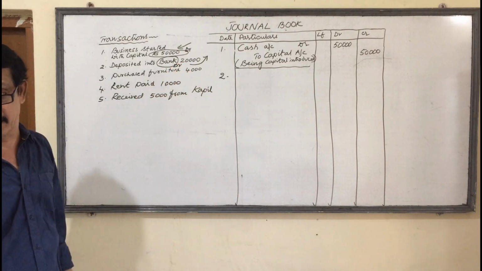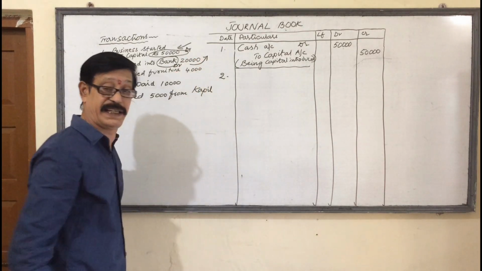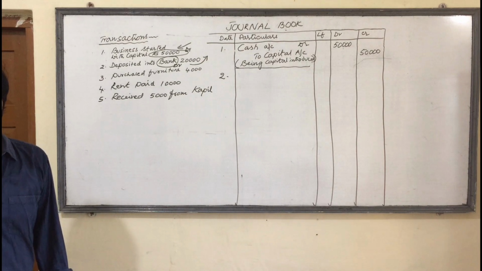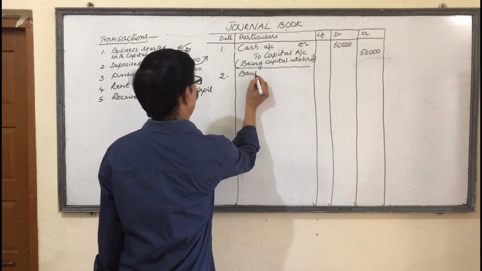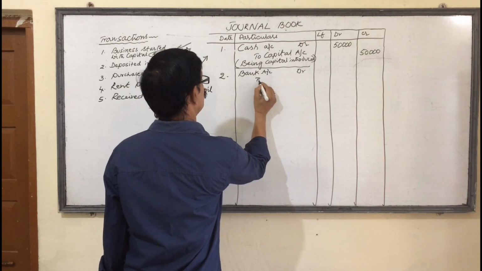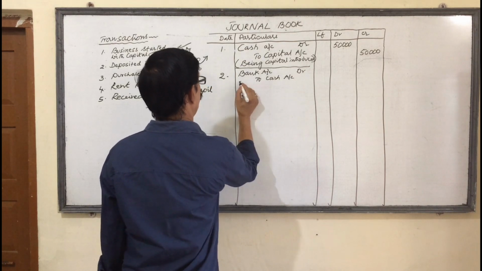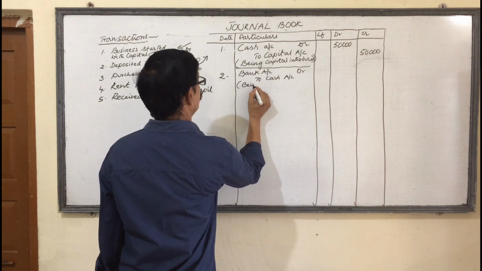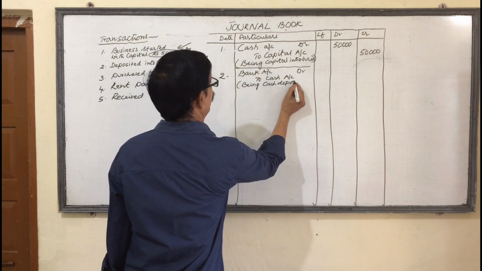Bank is the receiver, debit the receiver, bank account debit. And credit what is going? Cash. Cash must be credited. Bank account debit or bank account debtor to cash account. Being cash deposited in bank.